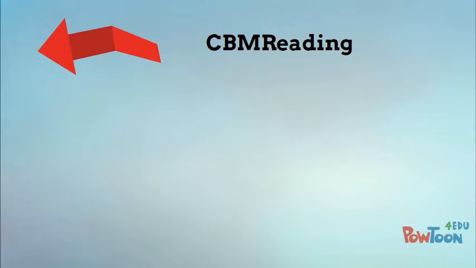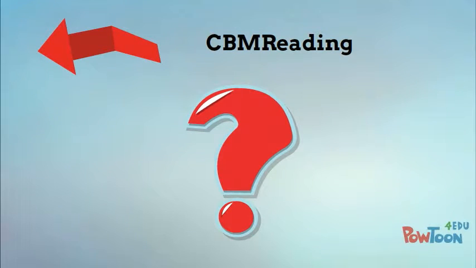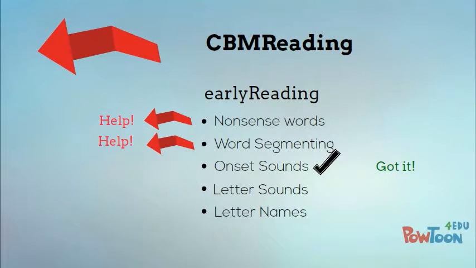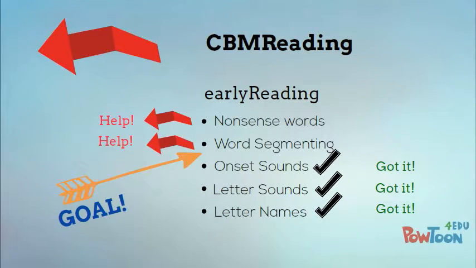If a student doesn't have the automaticity for success, the question is, why? Brain research indicates that when students don't have fluency reading connected text, it's often because there's a lack of automaticity in one or more foundational skills. This is where early reading tasks allow us to either identify a student's need or confirm mastery over foundational skills.